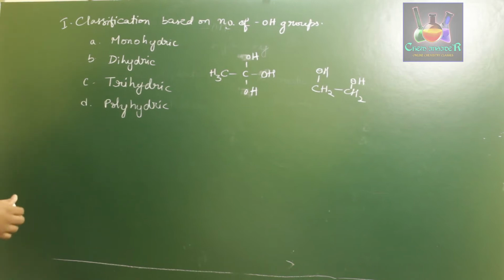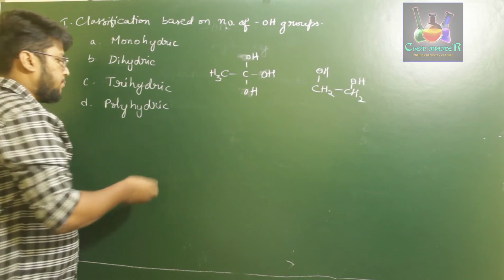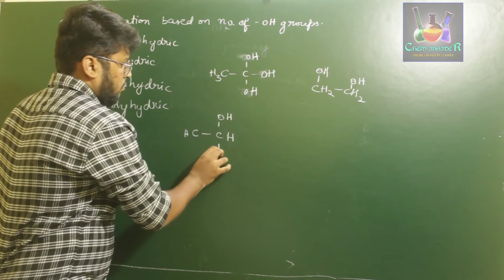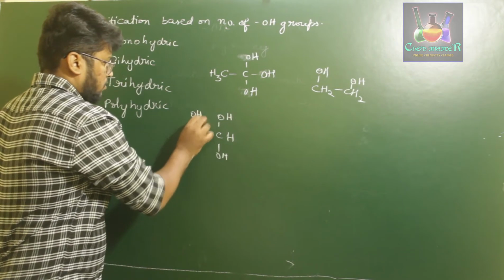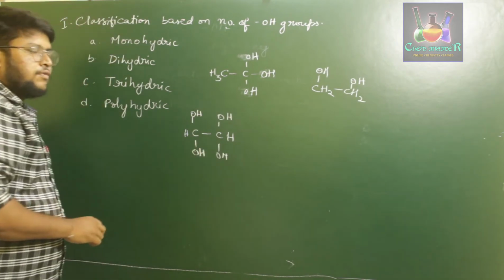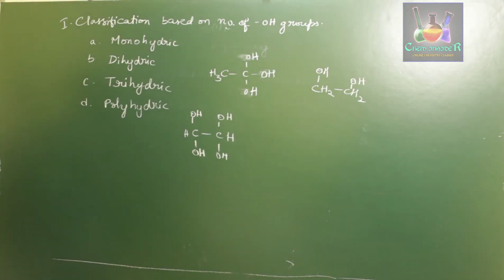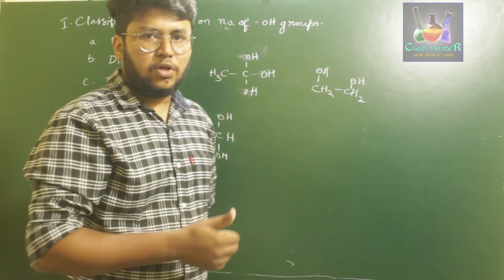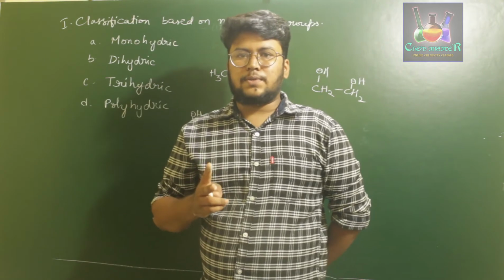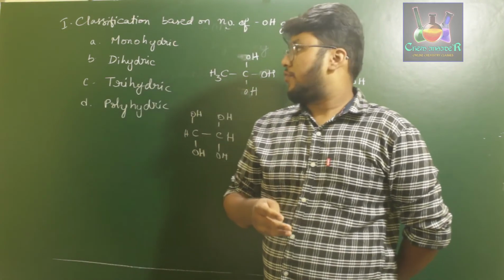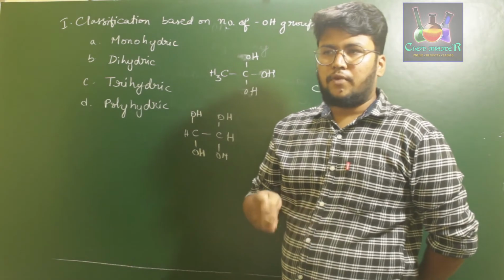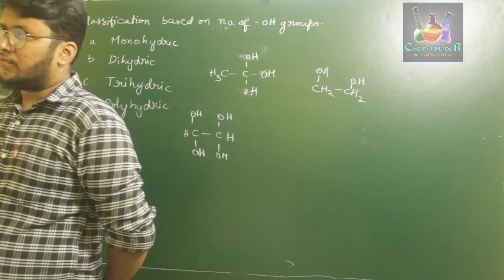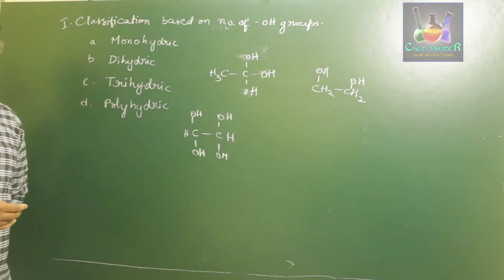If it contains more than 3 OH groups, then those are called polyhydroxy compounds or polyhydric alcohols. Let us say, for example, this compound here is attached with 4 OH groups. This is an example of polyhydric alcohol. So if we have 1 OH group attached to a hydrocarbon, it is called monohydric alcohol. If it has 2 OH groups, it is dihydric alcohol. If it has 3 OH groups, it is called trihydric. If it has more than 3, it is called polyhydric alcohol. This is the classification of alcohol based on the number of OH groups present.